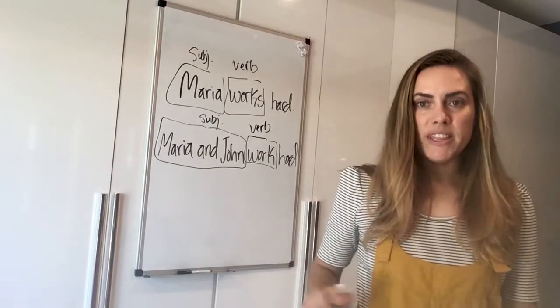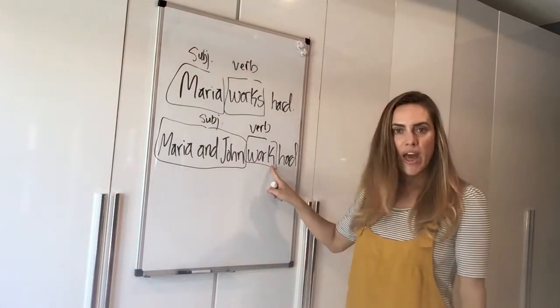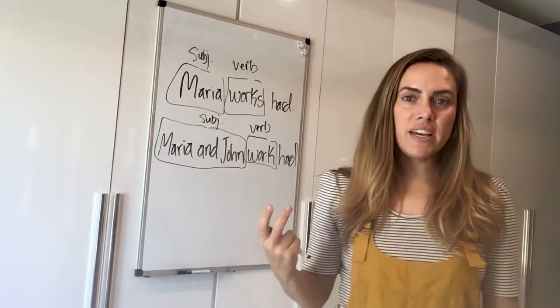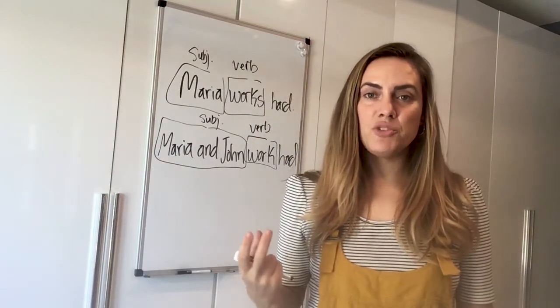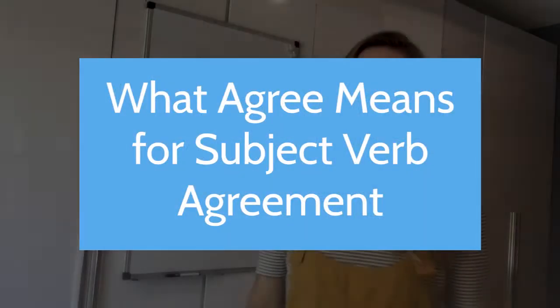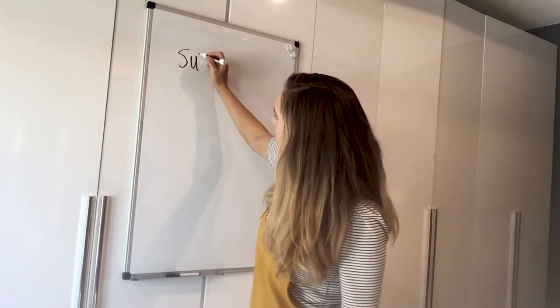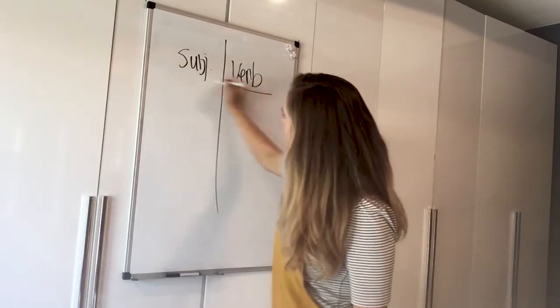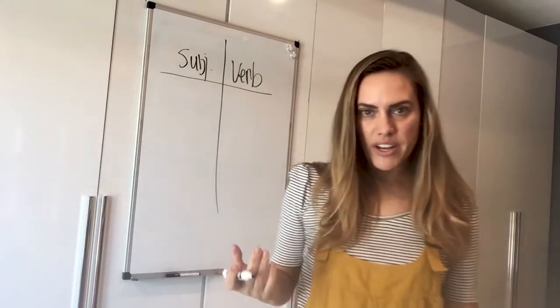Notice on the verb in the second sentence, there's no S. But on the verb in the first sentence, there is an S. That's because we need to follow subject-verb agreement rules, which I'm going to explain right now. For a subject and a verb to agree with each other, we need to make sure we understand the ways in which they agree, okay?